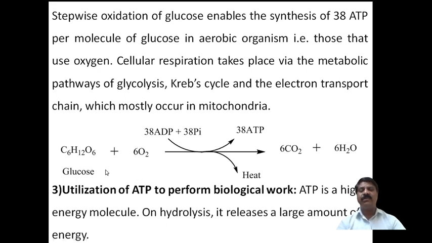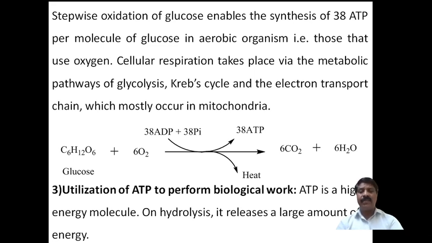Combustion process means adding oxygen to a particular sample. Therefore, combustion takes place, burning takes place, and during this burning the glucose molecule is broken down using oxygen to convert it into carbon dioxide and water.